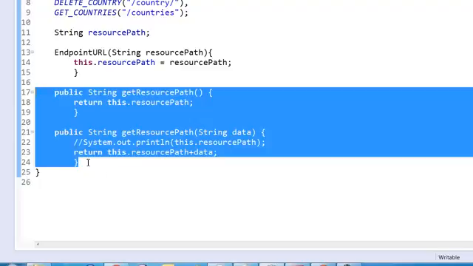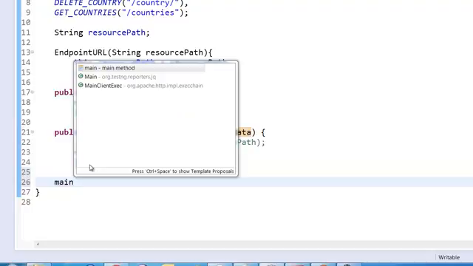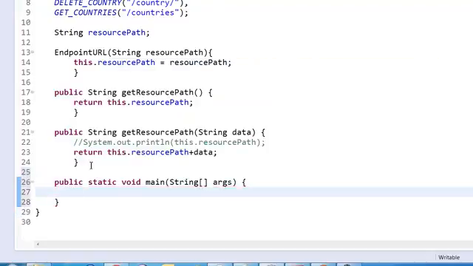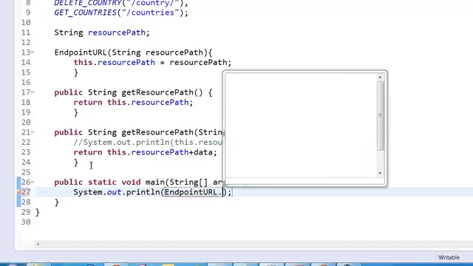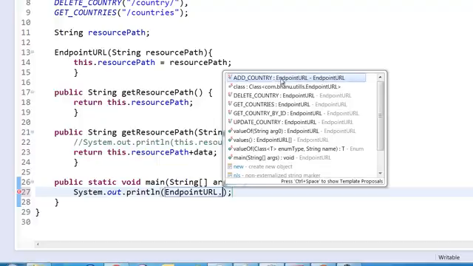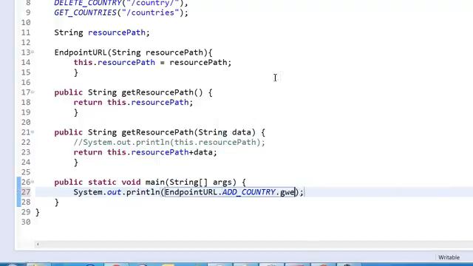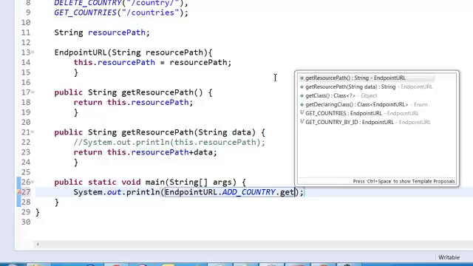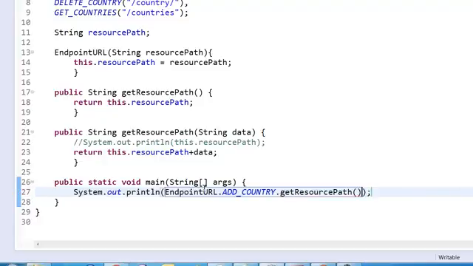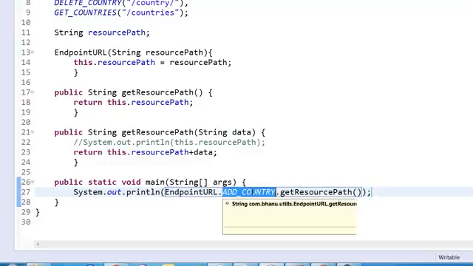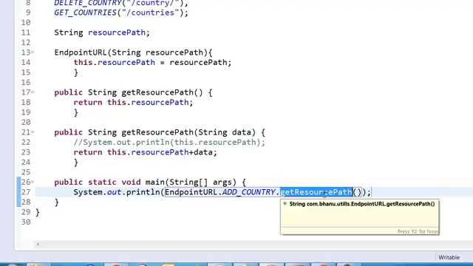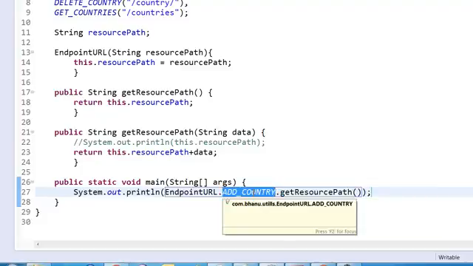Now how does this enum work? I'll make one main method here to test that. SYSO, I will write EndpointURL dot, I want to get the add country, so add country dot getResourcePath. So what I'm doing is writing the class name dot the enum constant add country and then getResourcePath. The moment I write class name dot add country enum constant, my constructor will get executed with the data.